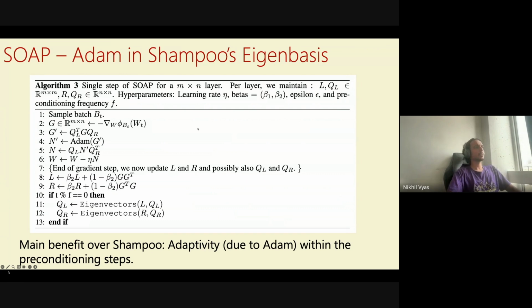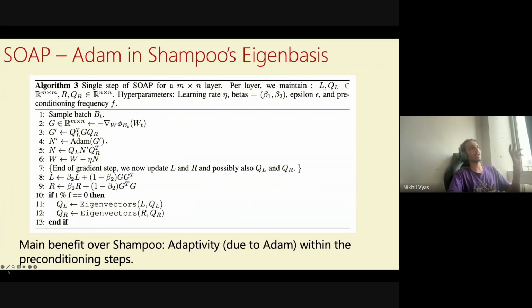So maybe I'll try to walk through the simplified pseudocode to give some intuition of what's going on. We get some gradient G of a linear layer, M cross N. We have some eigenvectors, which we'll come back to in a second, for how they are derived. We project G using these two eigenvectors, eigenvectors of L and eigenvectors of R. So we go to a rotated world.